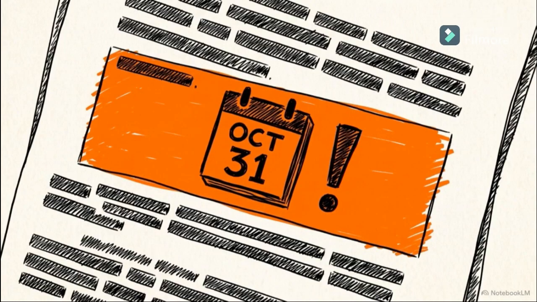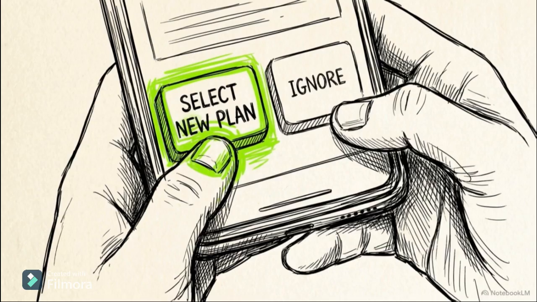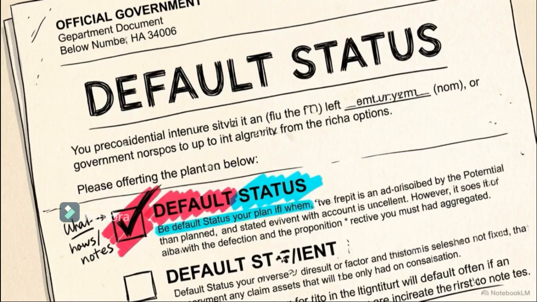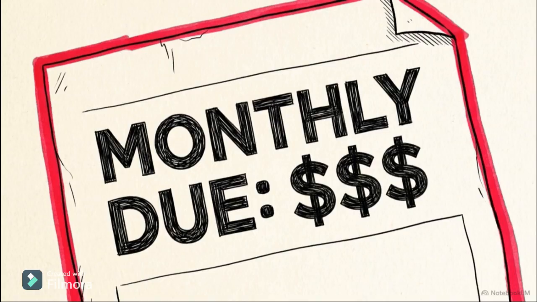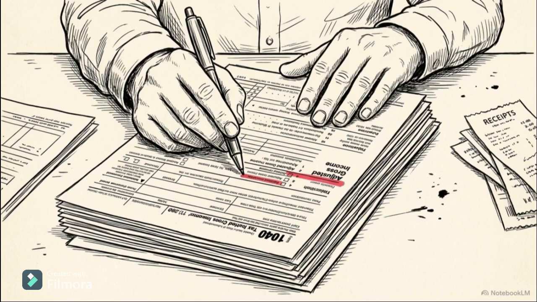You will receive a notification letter opening a strict 90-day window to choose your next step. You must proactively select a new plan within those 3 months. If you fail to respond, the government will automatically enroll you in a default repayment plan. This auto-enrollment process rarely accounts for your specific financial situation, making it likely that you'll end up with a higher monthly bill than necessary. To manage the costs of the RAP plan, borrowers need to focus on a single strategy: